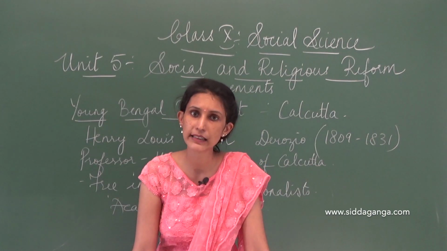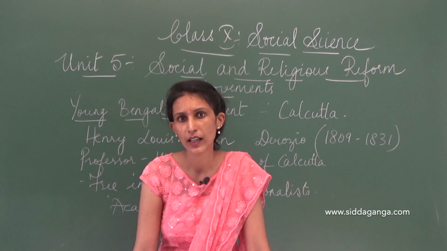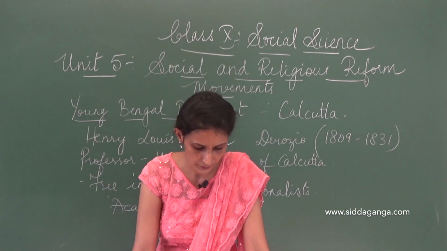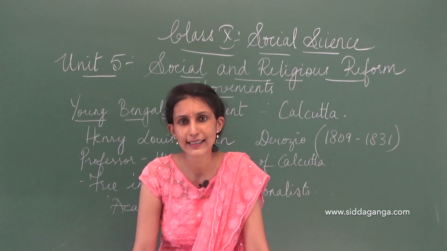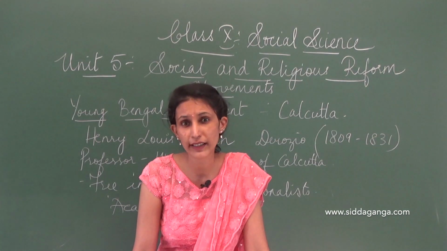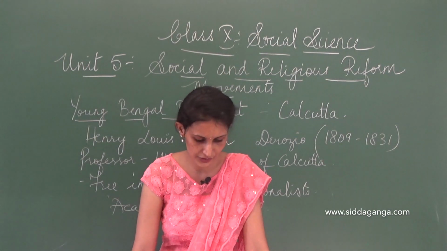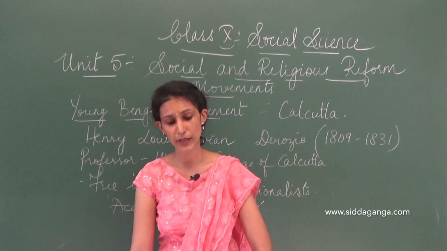Here his colleagues felt that Henry was imposing his thoughts on his students and they were being corrupted. But due to cholera, at the age of 22, a very young age, Derozio died. So this was the Young Bengal movement.